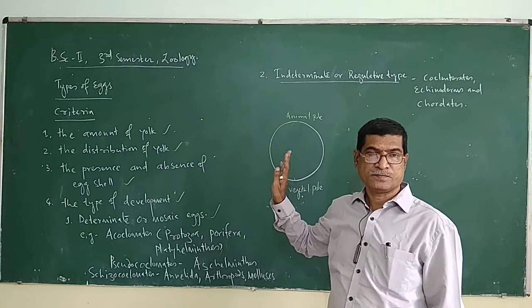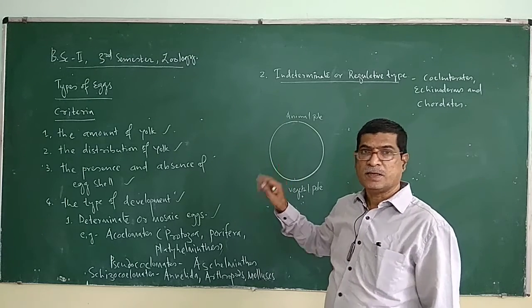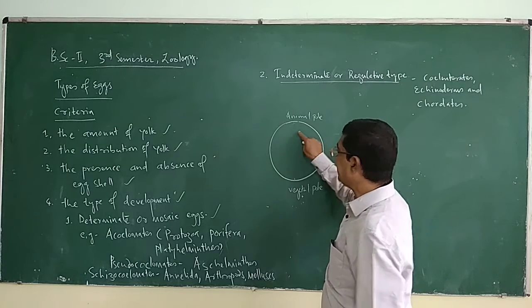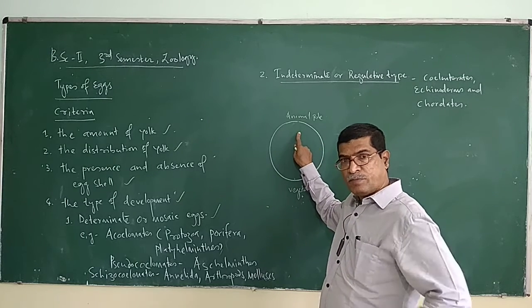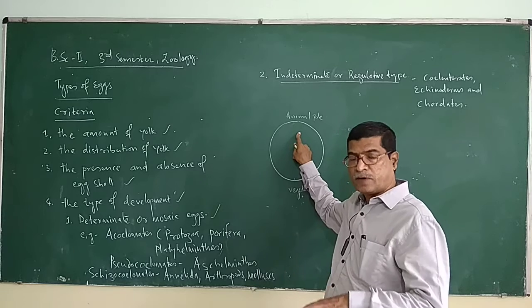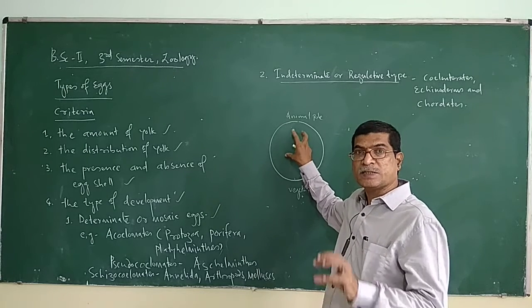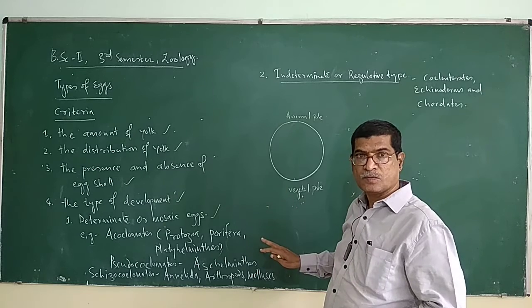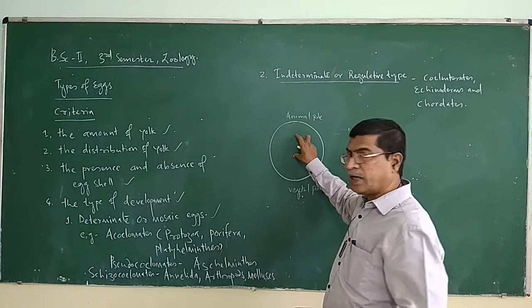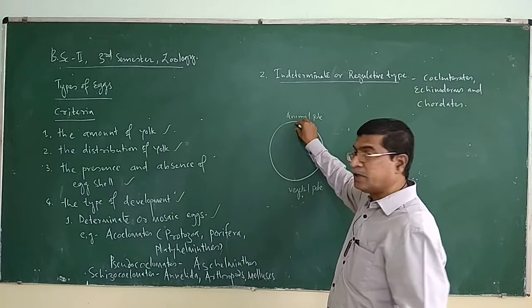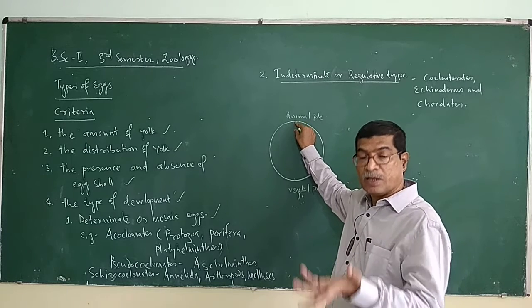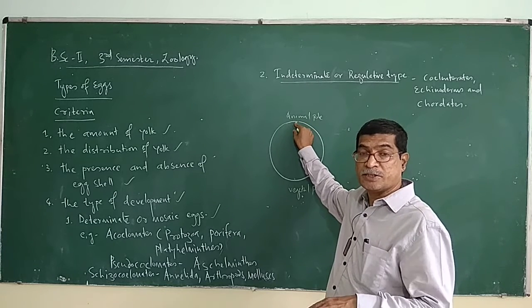It is fixed. Clear? Every part of the egg, before the fertilization or at the time of fertilization, doesn't change. Its fate is fixed. Right? Which organ has to be developed from the anterior part of the egg, that will be developed after fertilization.